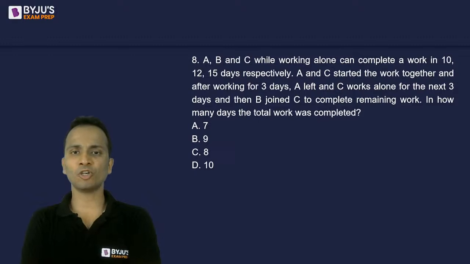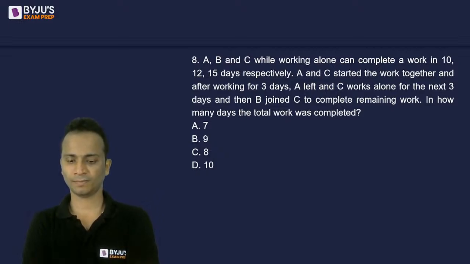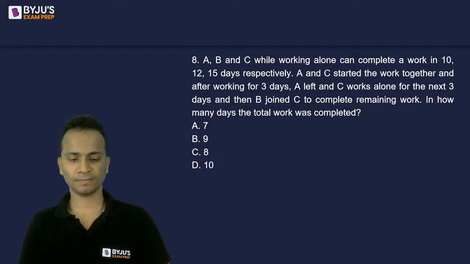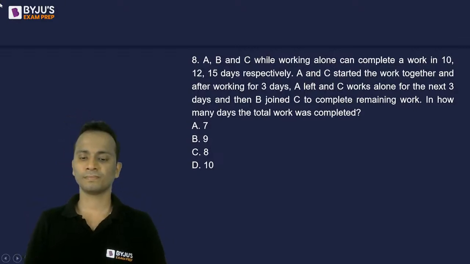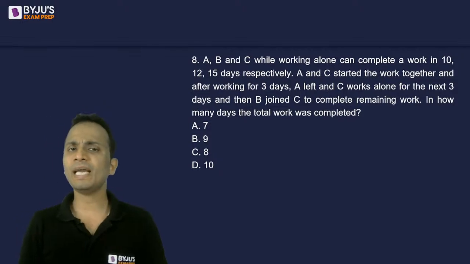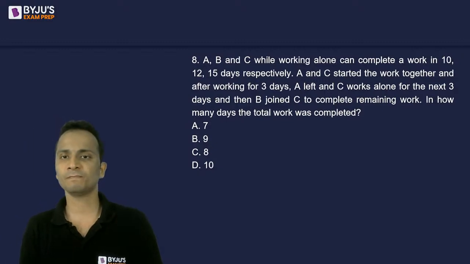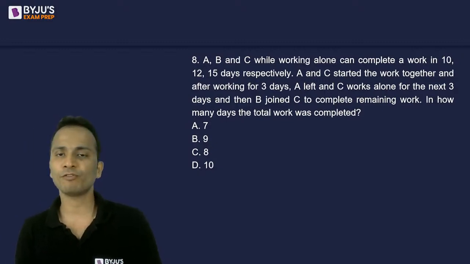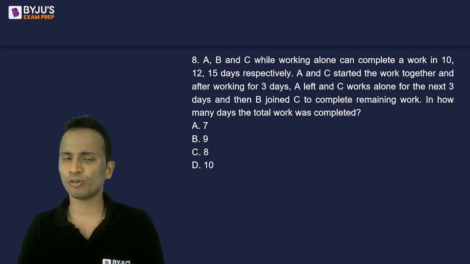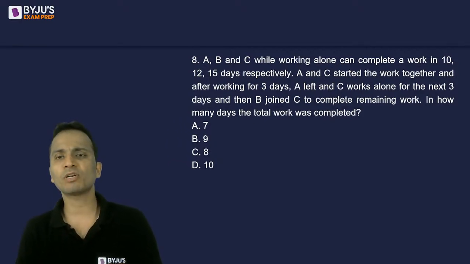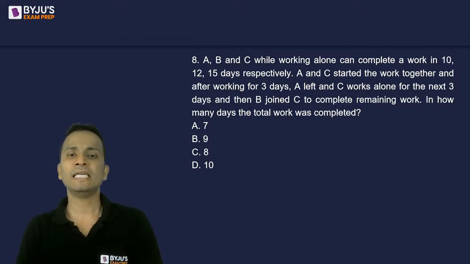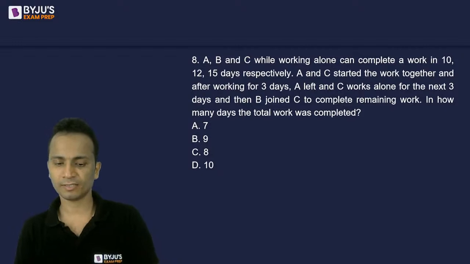Now, question number 8, a question on time and work. A, B, and C, while working alone, can complete a work in 10, 12, and 15 days, respectively. A and C started to work together, and after working for 3 days, A left, and C works alone for 3 days. Then B joins C to complete the remaining work. In how many days the total work was completed?